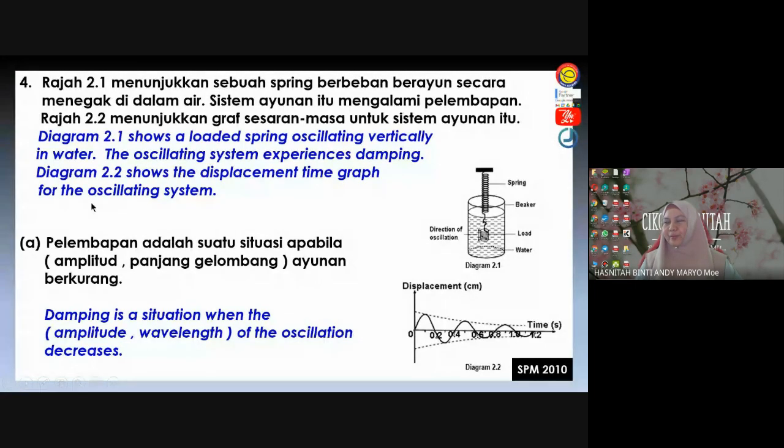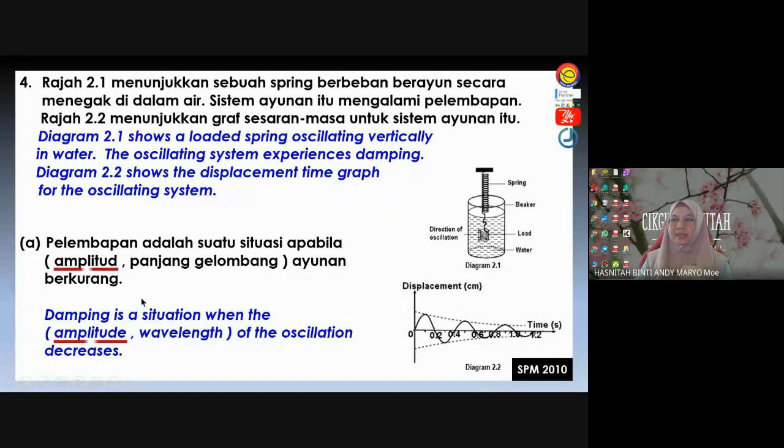Here are a few simple questions from SPM 2010. Diagram 2.1 shows a loaded spring oscillating vertically, meaning up and down, in water. The oscillating system experiences damping. Diagram 2.2 shows the displacement-time graph for this damping. The question is, damping is a situation when amplitude or wavelength decreases. When?